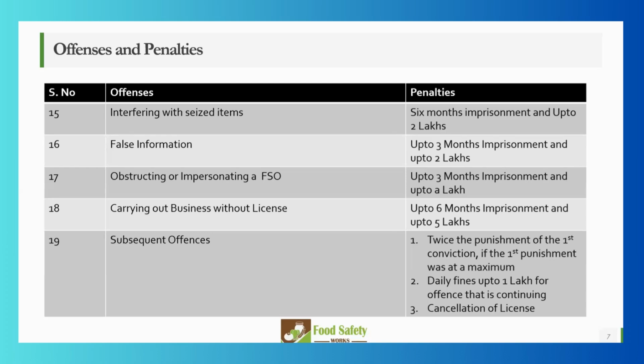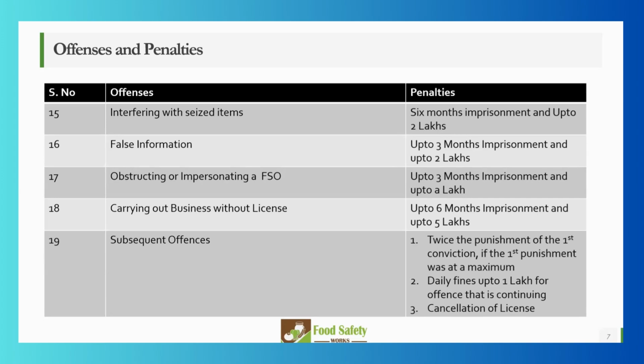The subsequent offenses, meaning if you commit any offense more than once. So twice, thrice, anything more than that. Twice the punishment, meaning if you have already got a punishment, the same punishment will be given, twice the first conviction's punishment, if the first punishment was at the maximum.